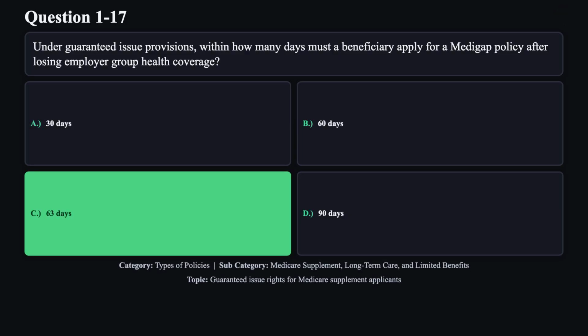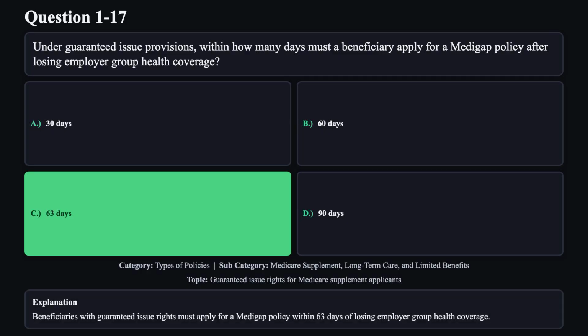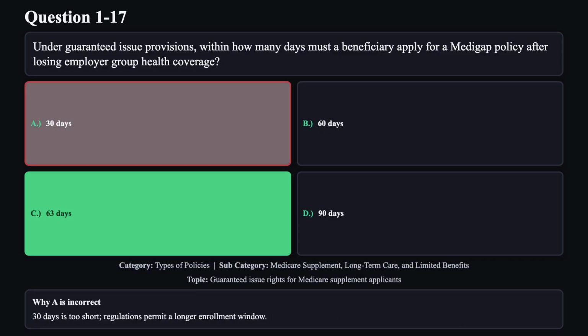The correct answer is C. Beneficiaries with guaranteed issue rights must apply for a Medigap policy within 63 days of losing employer group health coverage. Reason A is not correct. 30 days is too short. Regulations permit a longer enrollment window.